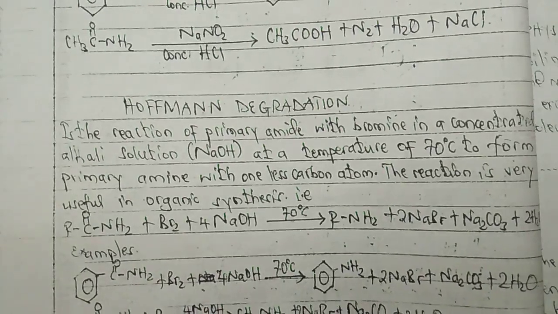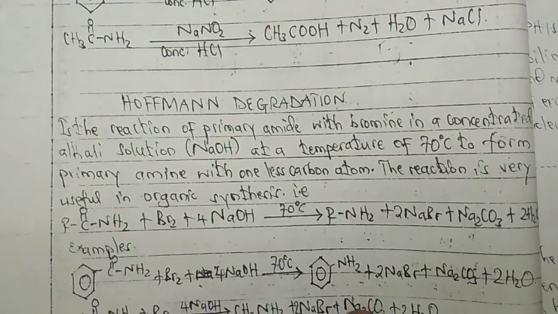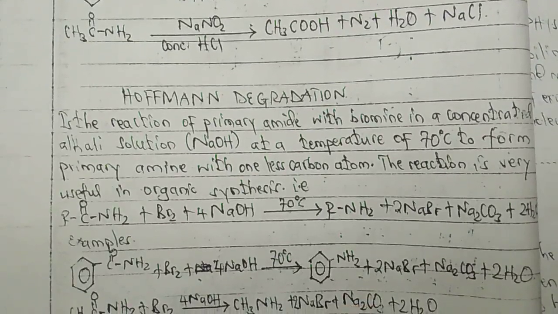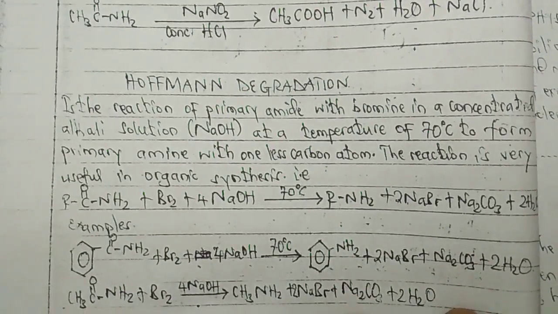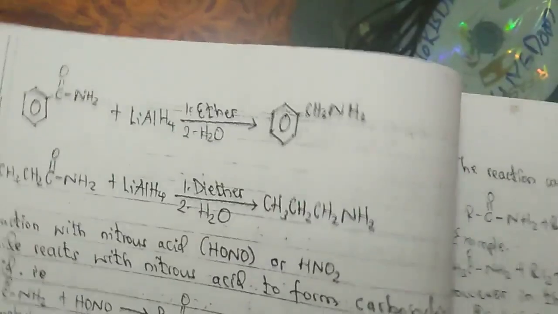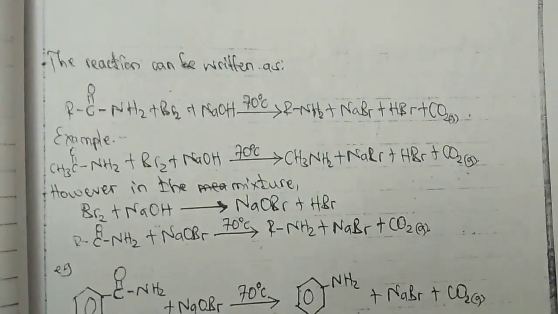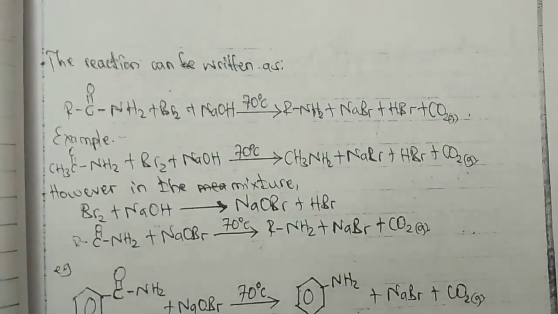Temperature 70, sodium hydroxide, bromine, unaona, one less carbon. Hofmann degradation reaction: the reaction of primary amide with bromine in concentrated alkali at a temperature of 70 degrees Celsius to form primary amine with one less carbon atom. The reaction is very useful in organic synthesis. Unaona, kwa hiyo that is Hofmann degradation reaction, and you have several examples of the Hofmann degradation reaction kama ambavyo uliziona, lakini pia reactions zinaendelea hapo.